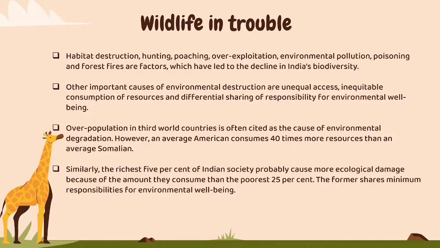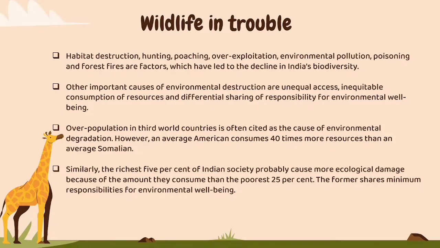Also, overpopulation undoubtedly has put wildlife in trouble. The average rate is that an American consumes 40 times more resources than a Somalian. They have given two different strategies where the rate of consumption differs from one side to the other.